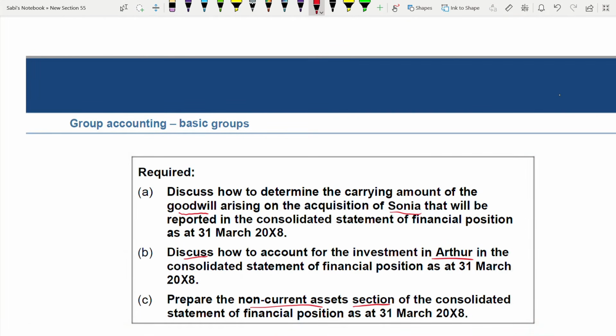The moment they ask how you are calculating carrying amount gives you a hint that this is a subsidiary. But you also need to know how to find out. You need to know that percentage, because if you don't know the percentage of how much you have acquired, you will not know the NCI percentage. You need to know that. A is a long one. B is a small one. So before we come to B, first we'll finish with Sonia. We'll go one by one.